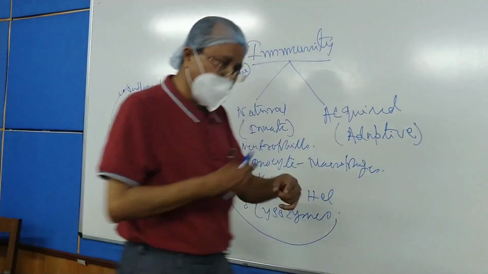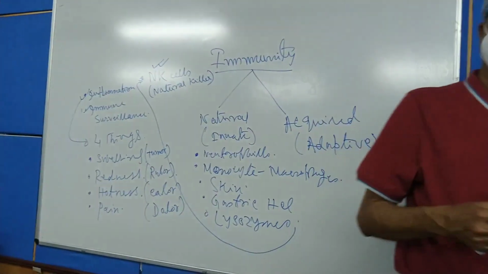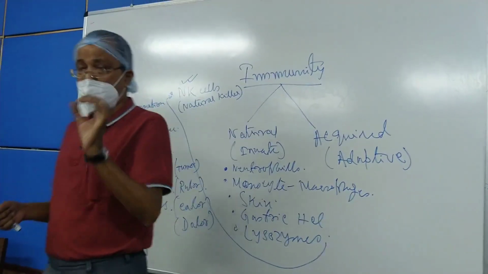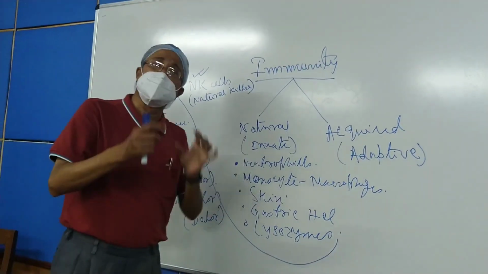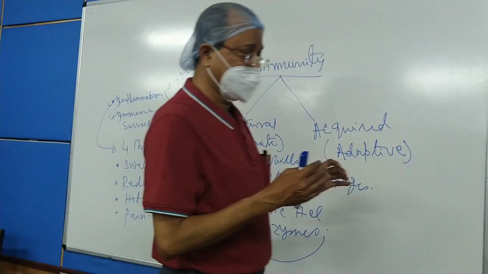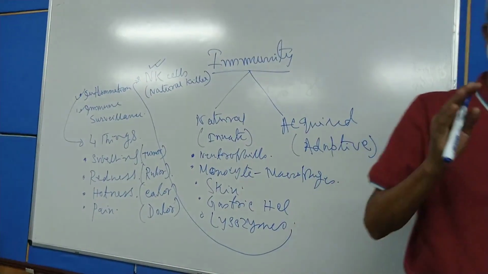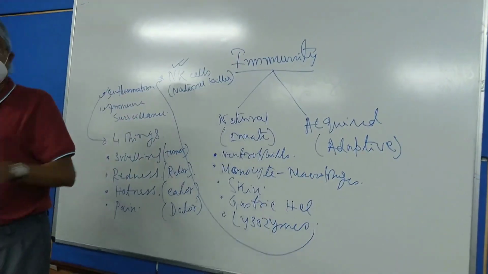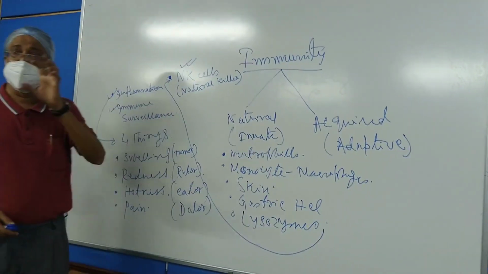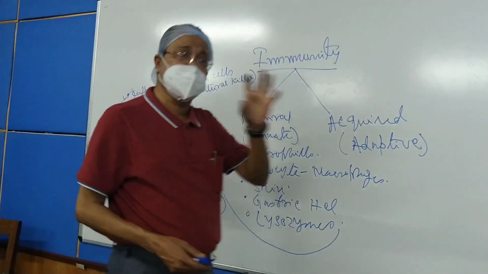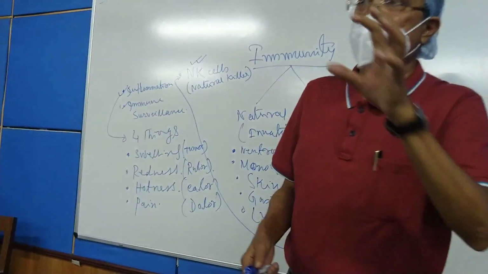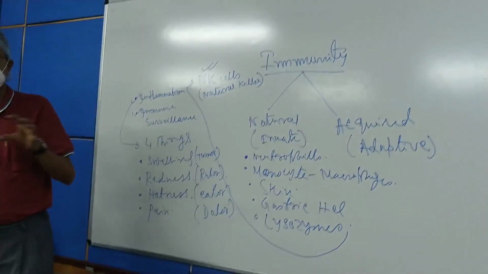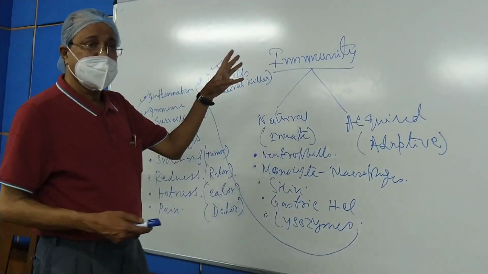That means throughout our life there is always a tendency for development of tumor cells from different organs, and they are monitored by the immune cells, particularly the natural killer cells, which non-specifically destroy the tumor cells.